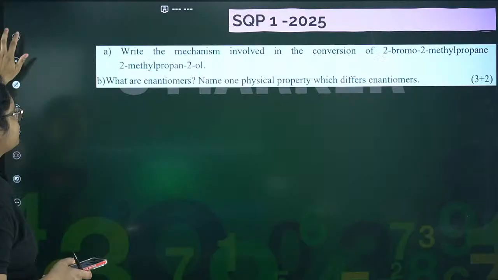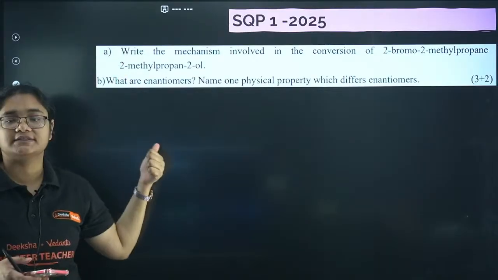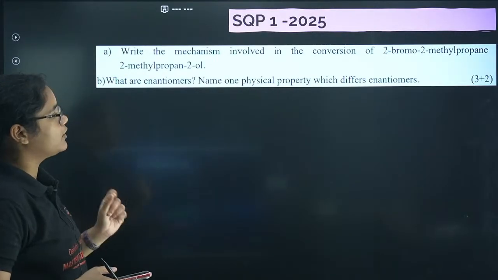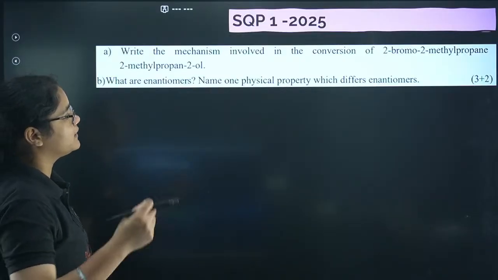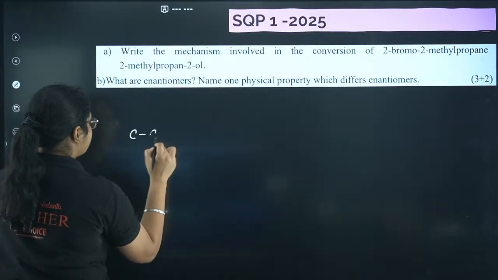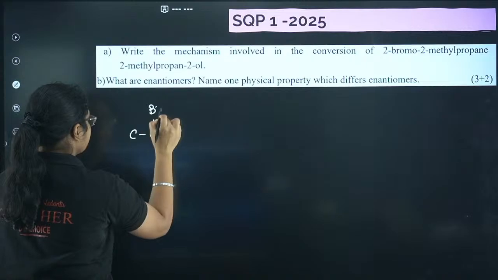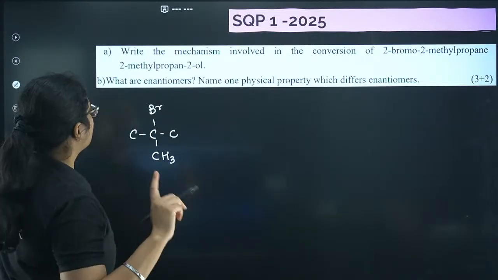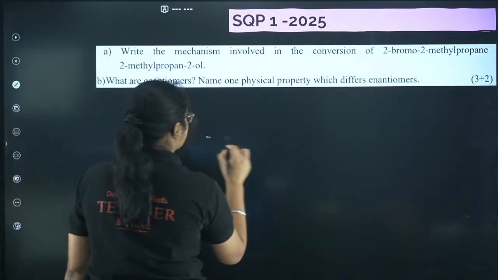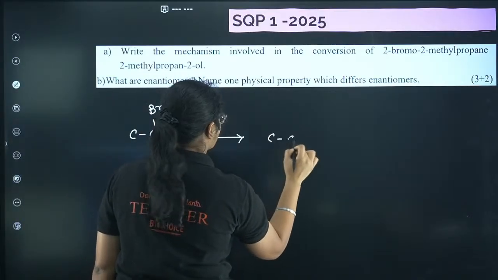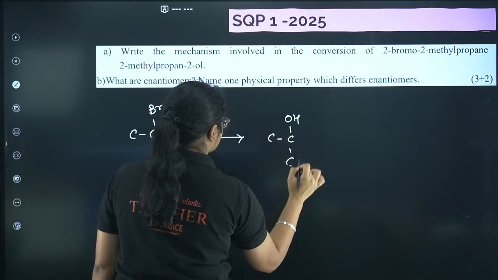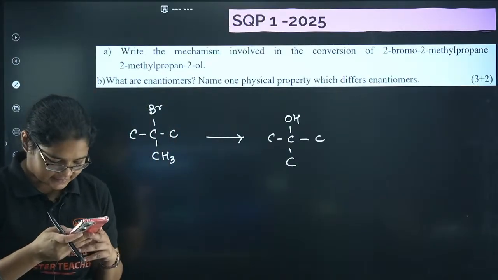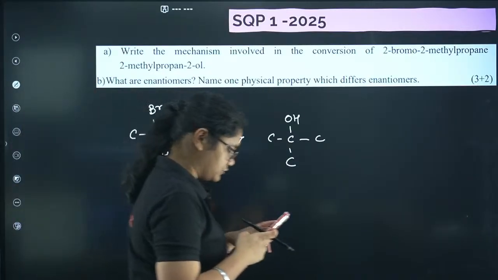Okay, let's move now to the 5-marker question. This question was there in sample question paper 1 of 2025. Write the mechanism involved in the conversion of 2-bromo-2-methylpropane to 2-methylpropan-2-ol. So if you have 2-bromo-2-methylpropane and you want to convert it to 2-methylpropan-2-ol, just tell me by commenting whether it is SN1 reaction or SN2 reaction.